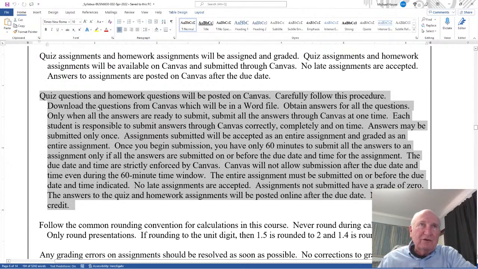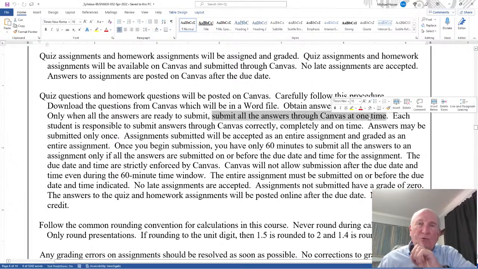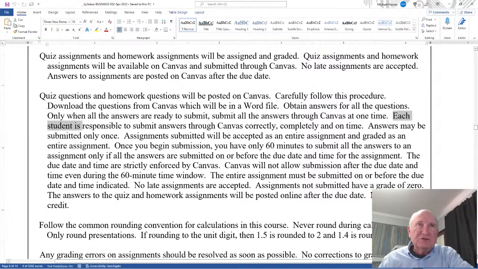Carefully follow the procedure. Download the questions from Canvas, which will be in a Word file. Obtain your answers for all the questions. You haven't submitted anything yet. Only when all the answers are ready, submit all the answers through Canvas at one time. You can't keep coming back. You get all the answers, then you submit them all. Each student is responsible to submit answers through Canvas correctly, completely, and on time.